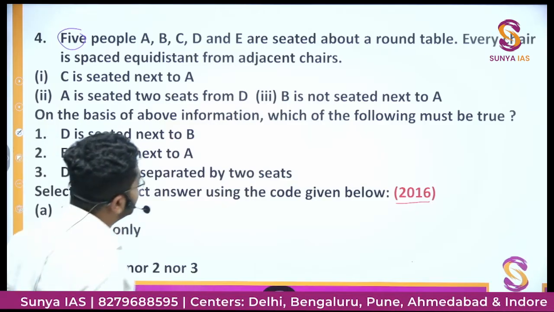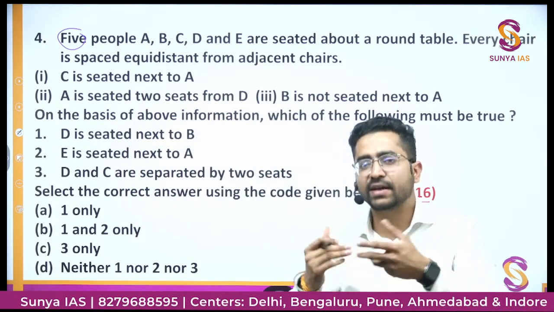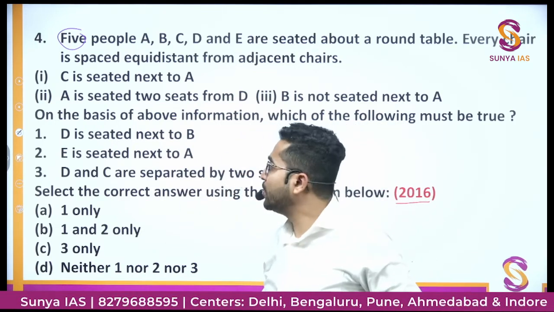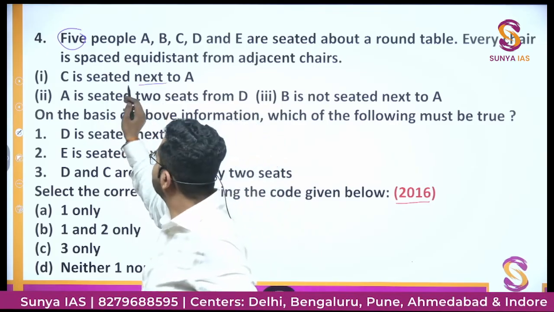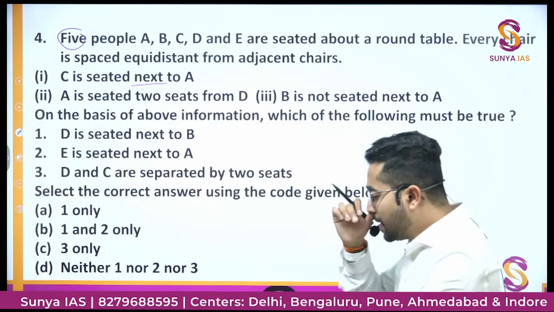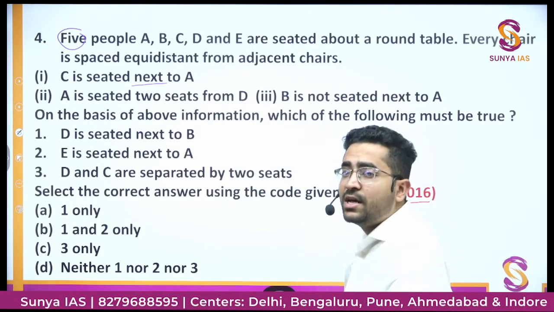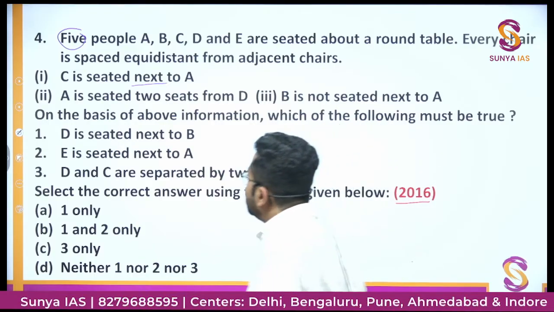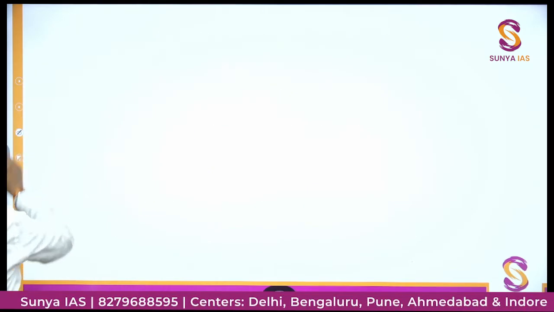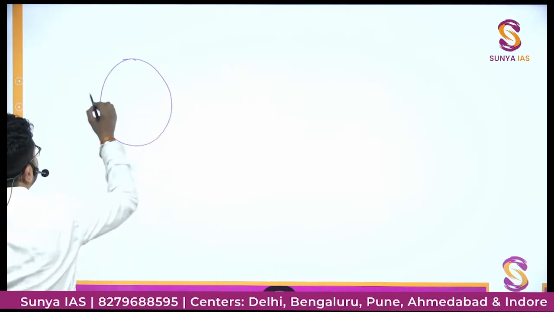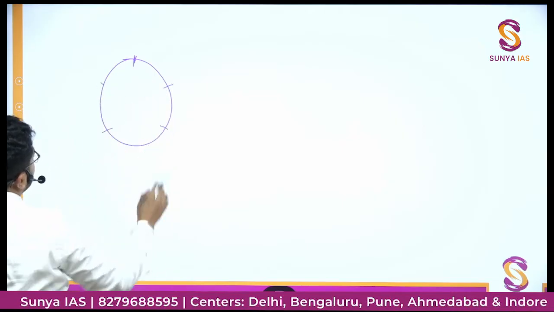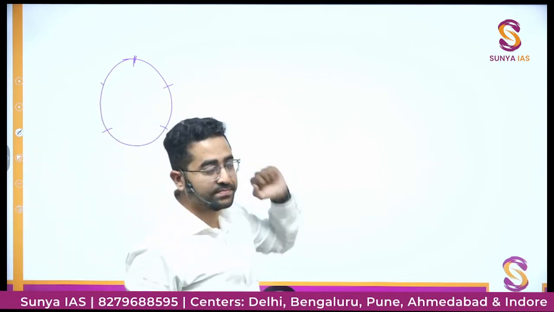And it is not said whether they face the center of the round table or not, because they haven't given any direction, right or left. They didn't talk about direction. They generally talked about next, adjacent, like this they have used. They haven't used the words right and left. So if we see 5 people at a round table, they are equidistant. So how can they be sitting? If this is a round table, first, second, third, fourth, fifth. So these 5 people are sitting equidistant.